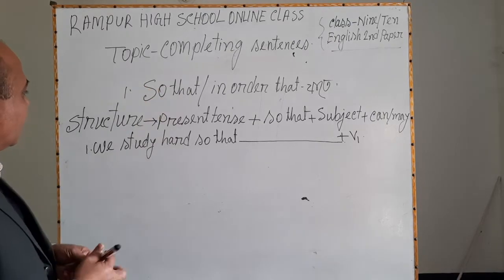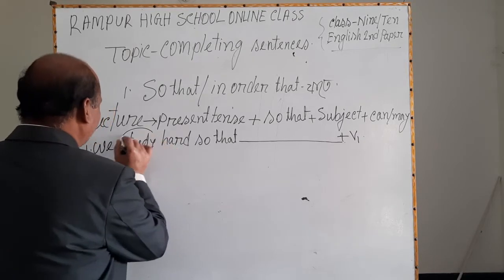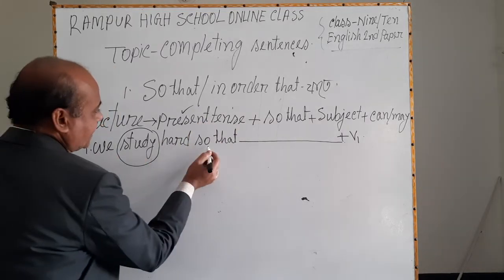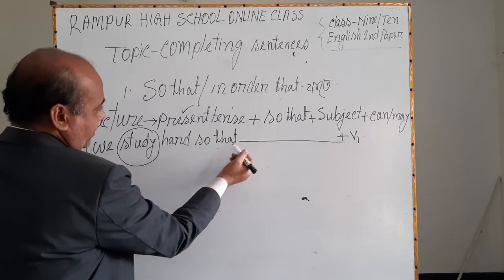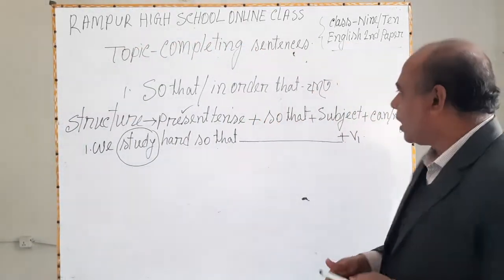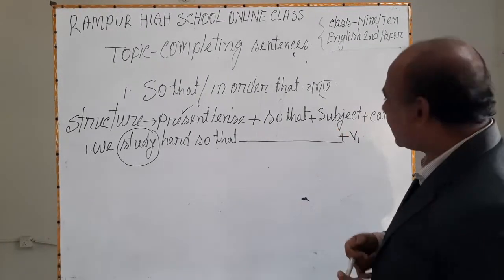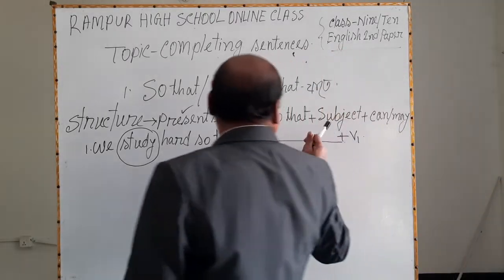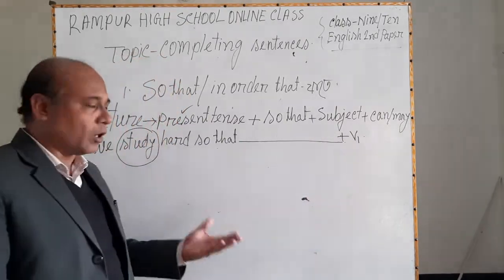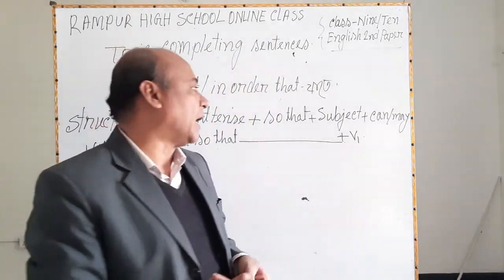Here you will find the verb of this sentence is present form, and it is present tense. Then after so that, you will complete this sentence using this structure: a subject, then can or may, then V1. Dear learners, you know V1 means the present form of a verb.